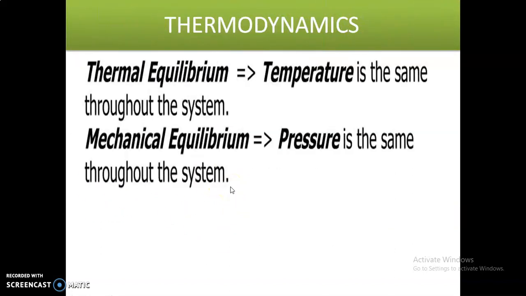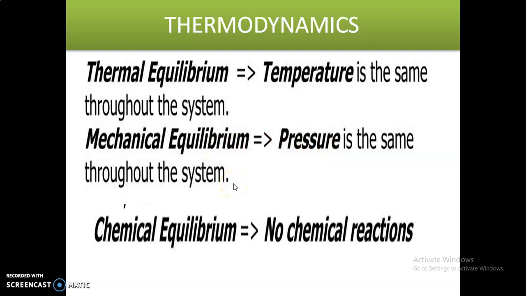Thermal equilibrium means the temperature should be the same throughout the system. Mechanical equilibrium means the force is the same throughout the system. Chemical equilibrium means there is no chemical reaction within the system, and then the system is said to be in chemical equilibrium position. I hope you understand these three topics: thermal equilibrium, mechanical equilibrium, and chemical equilibrium.